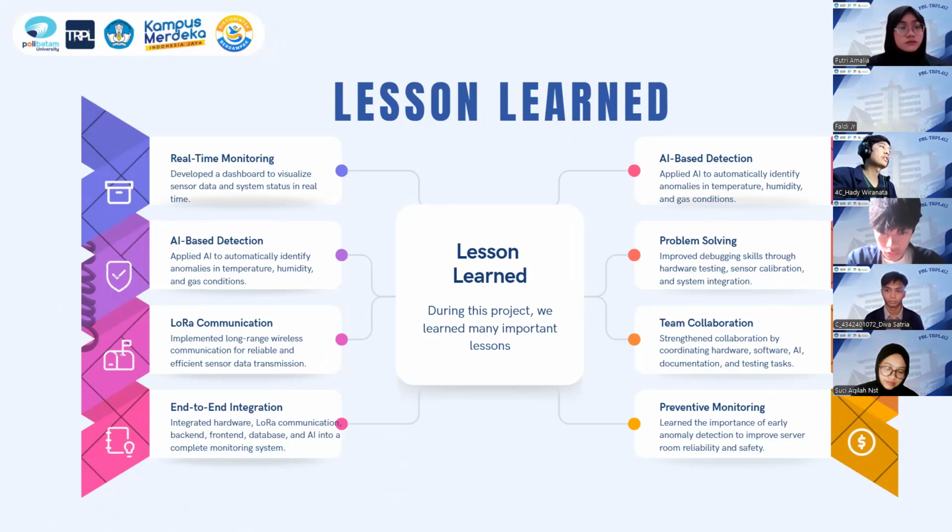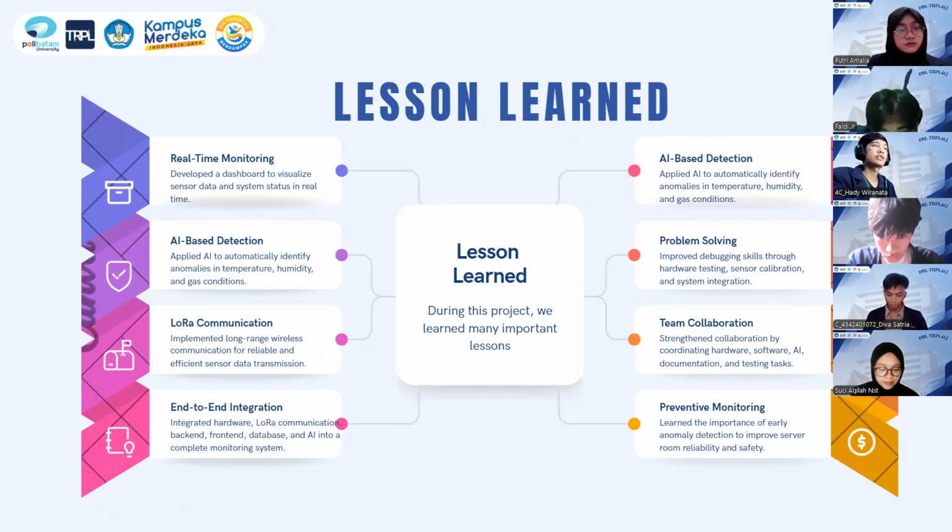The next one is end-to-end integration: integrating hardware, LoRa communication, back-end, front-end, database, and AI into a complete monitoring system. The next one is AI-based detection: applying AI to automatically identify anomalies in temperature, humidity, and gas condition. The next one is problem solving: improving debugging skills through hardware testing, sensor calibration, and system integration.